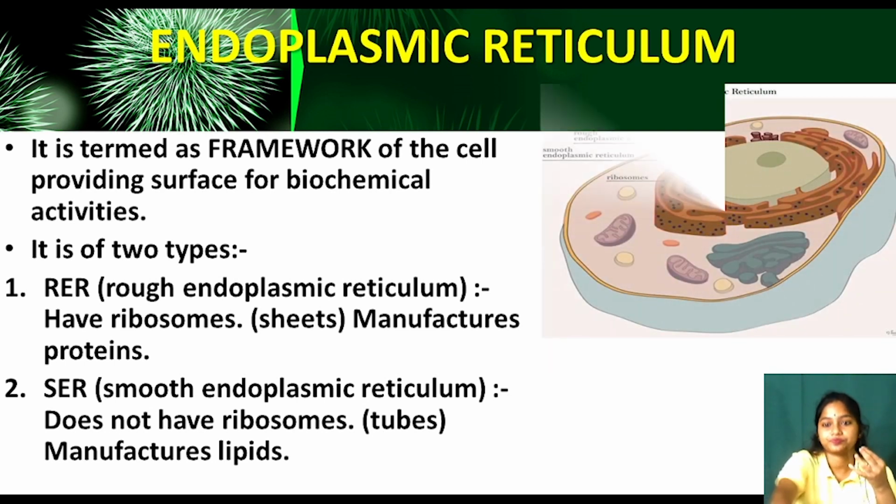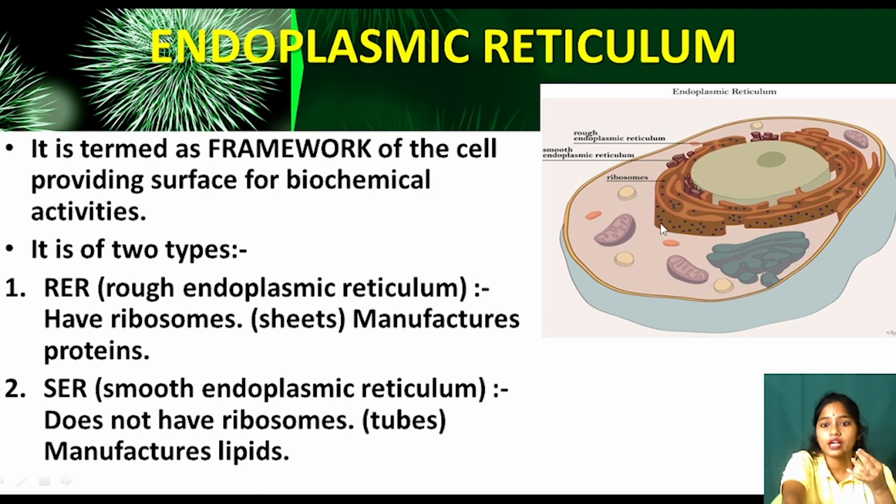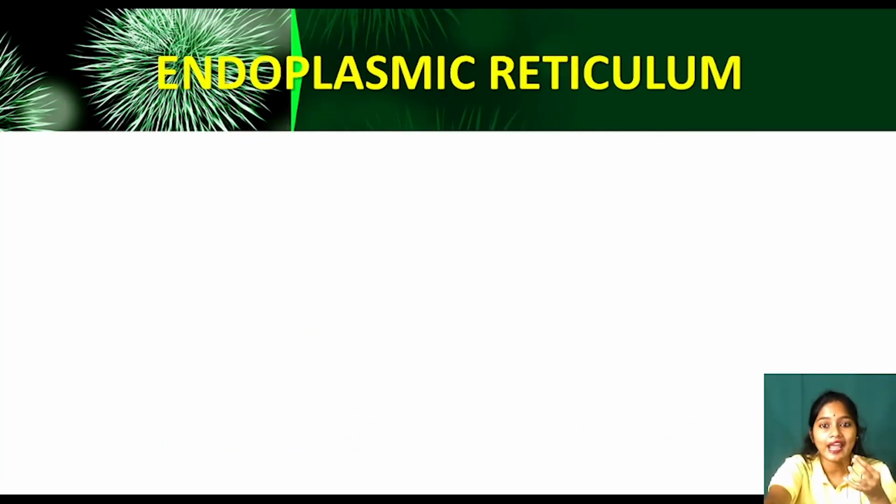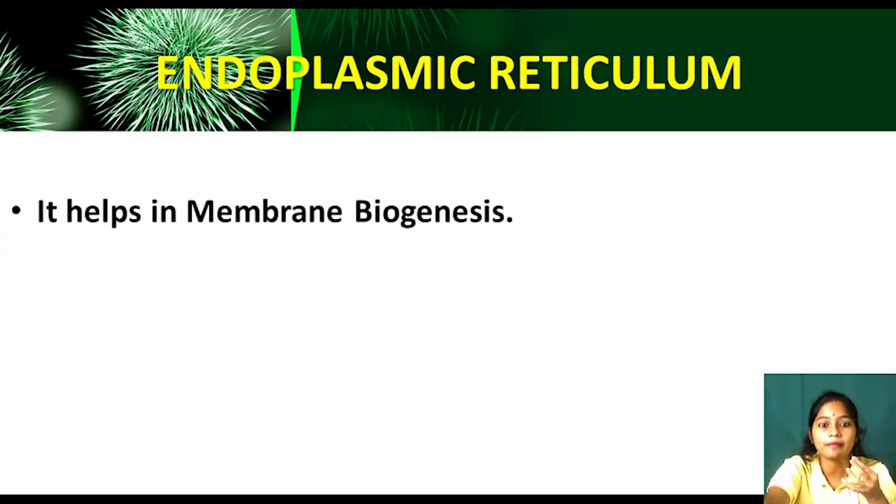Clear? Now look. See, can you see the rough endoplasmic reticulum? They have certain ribosomes. Yes. So they provide certain surface for biochemical activities. Okay. So moving ahead, see, endoplasmic reticulum helps in membrane biogenesis. It means it helps in the making of membrane, making of covering. Can you recall that our cell membrane is made up of lipids and proteins? Yes or no? Lipids and proteins. So what is the endoplasmic reticulum synthesizing?